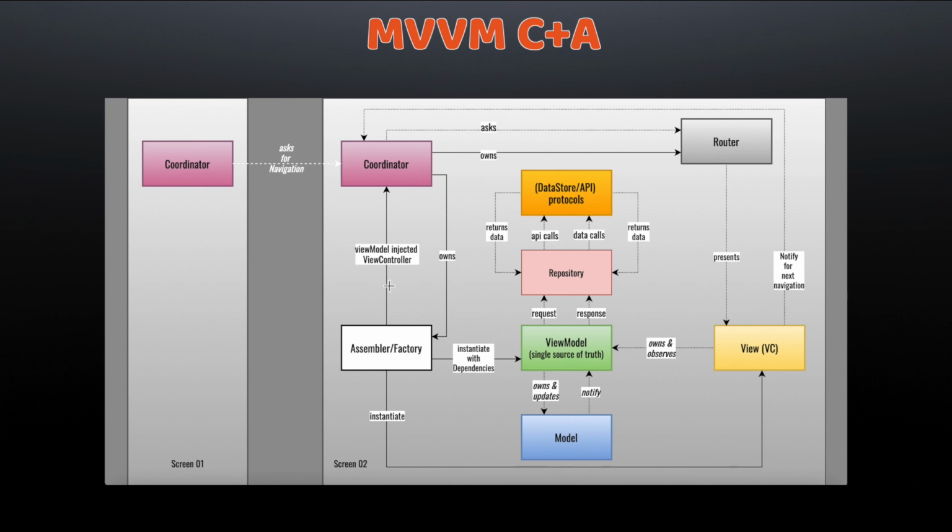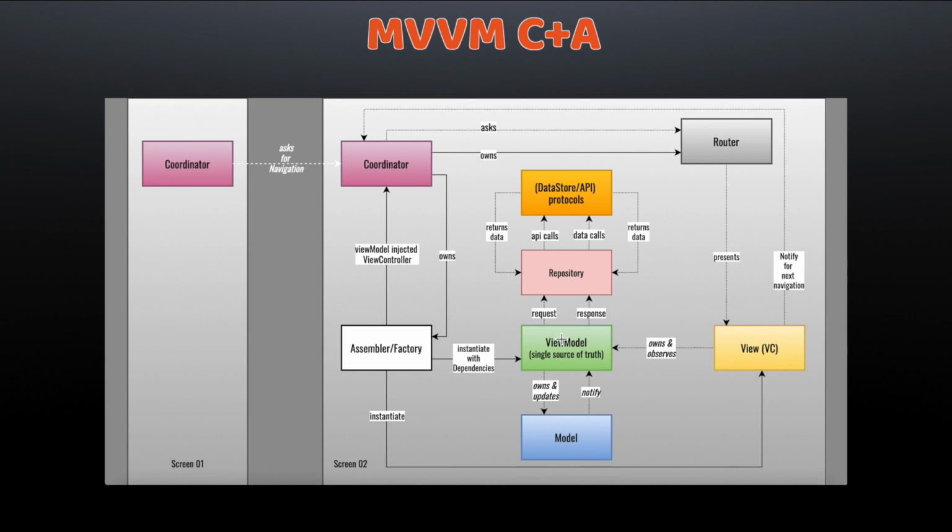Now comes this particular item, the assembler or factory. The assembler or factory is basically the dependency supplier in your application in MVVM C+A architecture. If we talk in terms of dependencies in MVVM architecture, the view controller has a dependency on the view model. The view model has a dependency on the network and database managers.